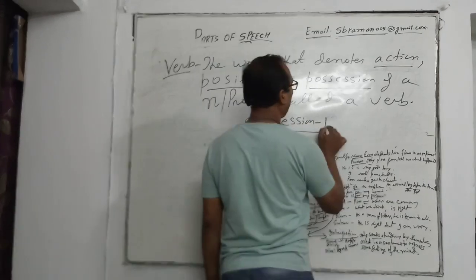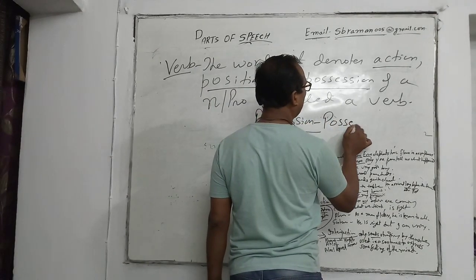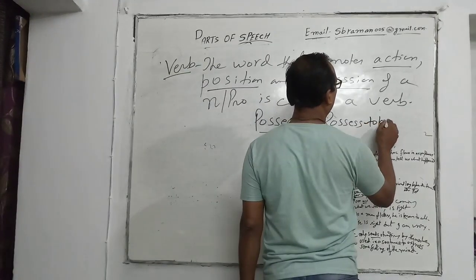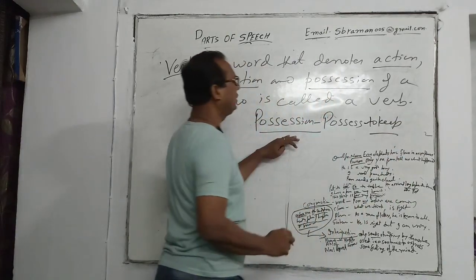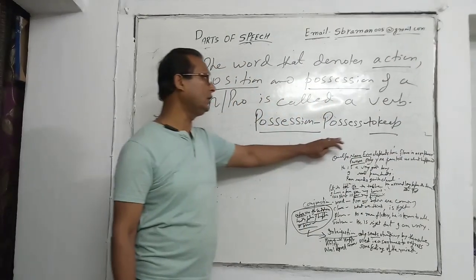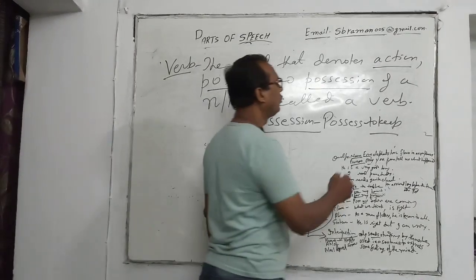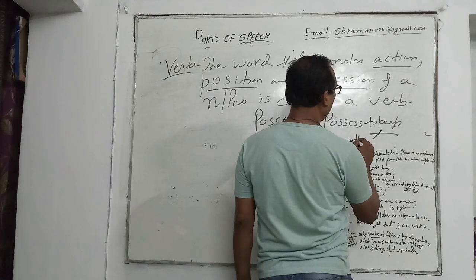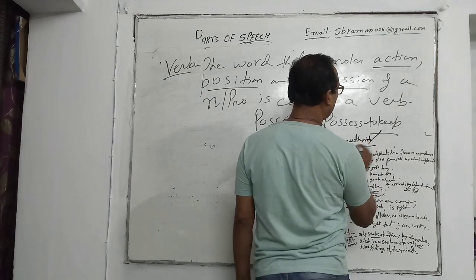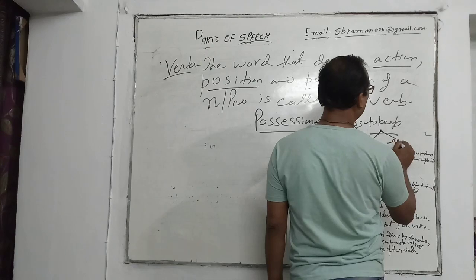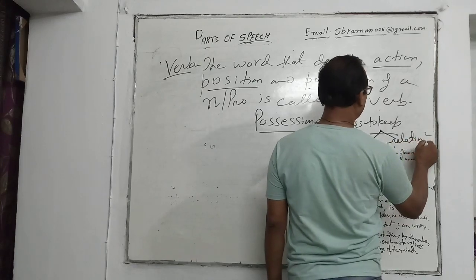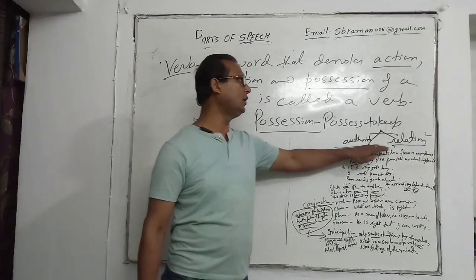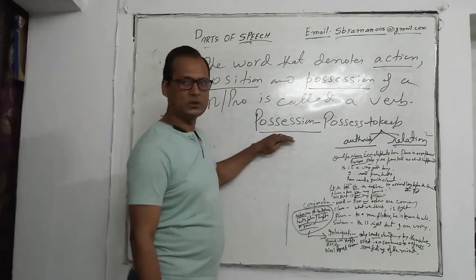Possession has been made from the word possess, and possess means to keep. So what to keep? Number 1 is authority. Authority in Hindi is adhikar, and relation in Hindi is sambandh. So when we have to show authority and relation we use possession.